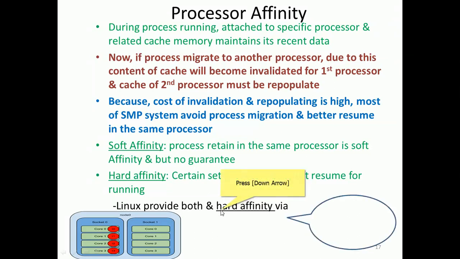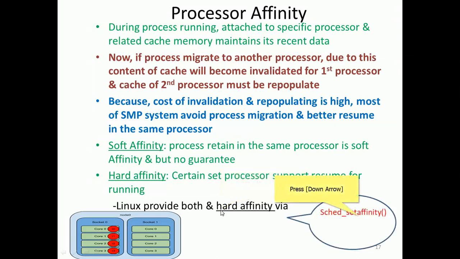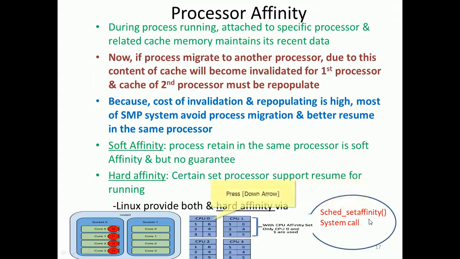Linux has a function called sched_setaffinity, which normally supports soft affinity and also supports hard affinity in the Linux operating system. So there will be a system call called sched_setaffinity() for that.